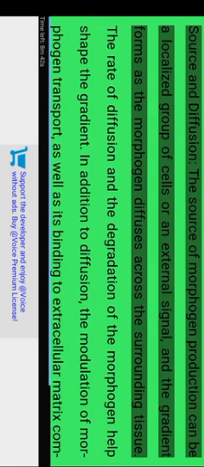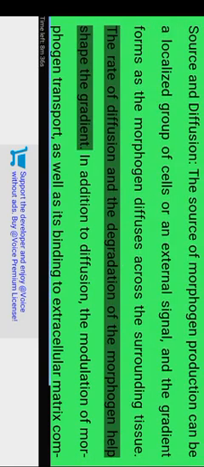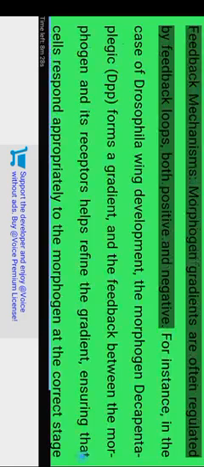Source and diffusion. The source of morphogen production can be a localized group of cells or an external signal, and the gradient forms as the morphogen diffuses across the surrounding tissue. The rate of diffusion and the degradation of the morphogen help shape the gradient. In addition to diffusion, the modulation of morphogen transport, as well as its binding to extracellular matrix components or receptors, can regulate the extent and shape of the gradient.